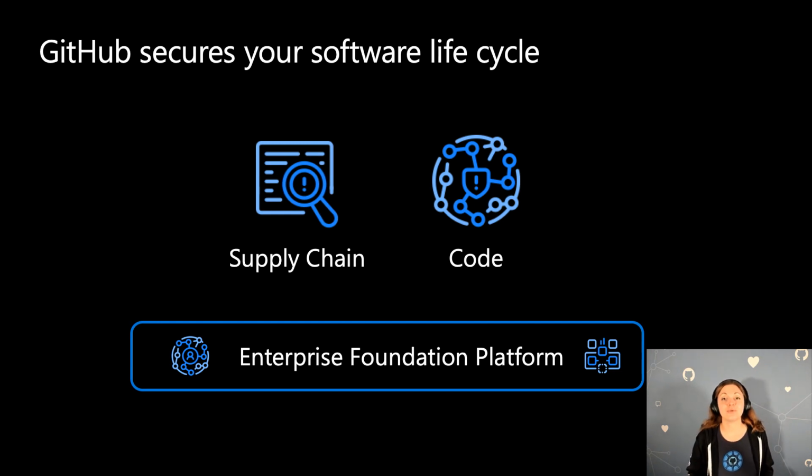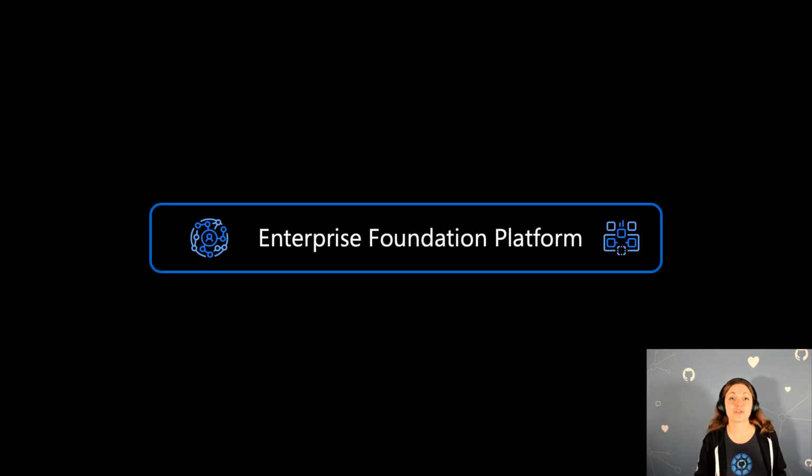Well, at GitHub, we're helping you secure your complete application development lifecycle. So we look into securing the software supply chain, and then securing your code, and then of course basing it all on an Enterprise Foundation platform. Before anything else, let's spend a minute on that platform.